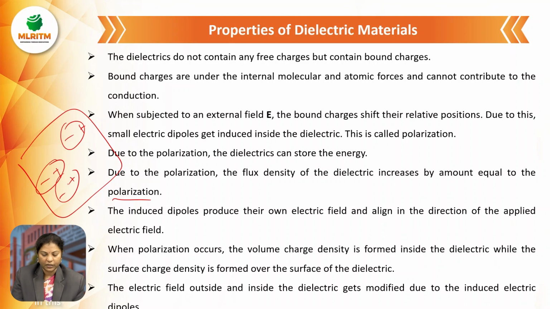When polarization occurs, a volume charge density is formed inside the dielectric, while a surface charge density is formed over the surface of the dielectric. The electric field outside and inside the dielectric gets modified due to the induced electric dipoles. So these are the properties of dielectric materials.